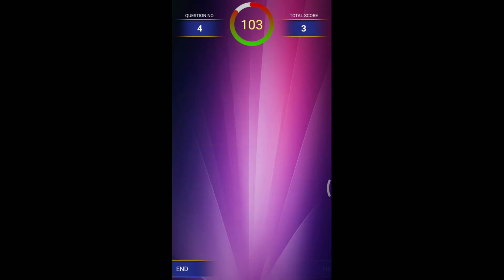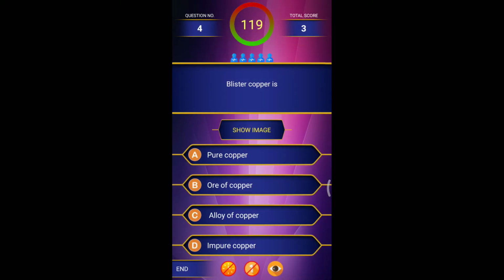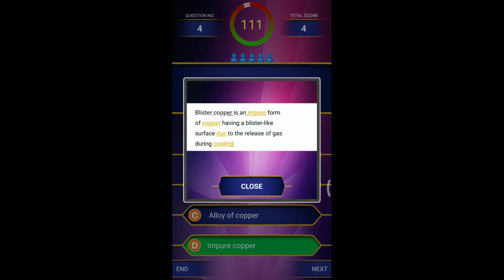Coming to the next question: blister copper is a pure copper, ore of copper, alloy of copper, or impure copper? Blister copper is an impure copper, friends. This is why it is called blister copper: it is an impure form of copper having a blister-like surface due to release of gas during cooling.